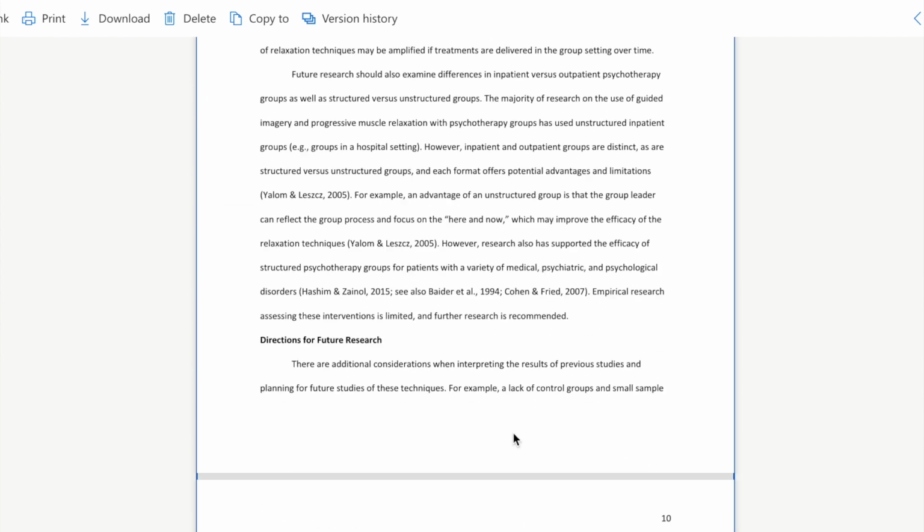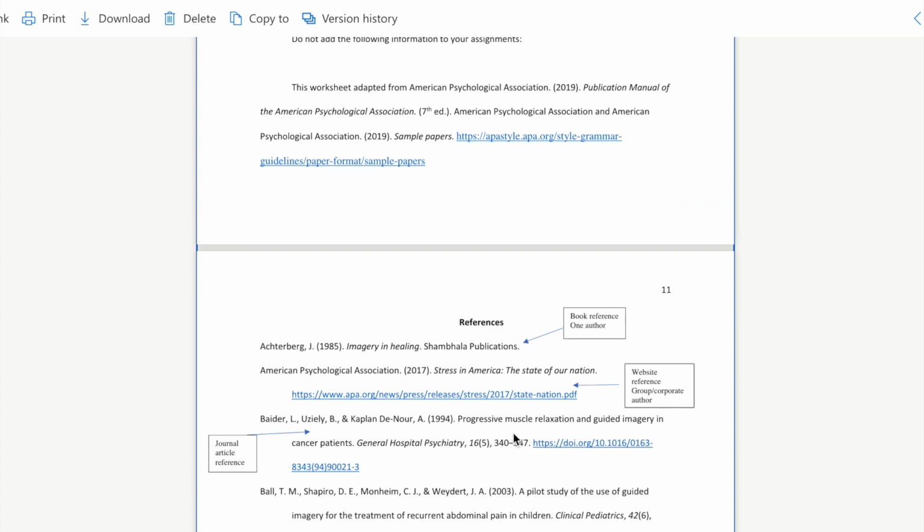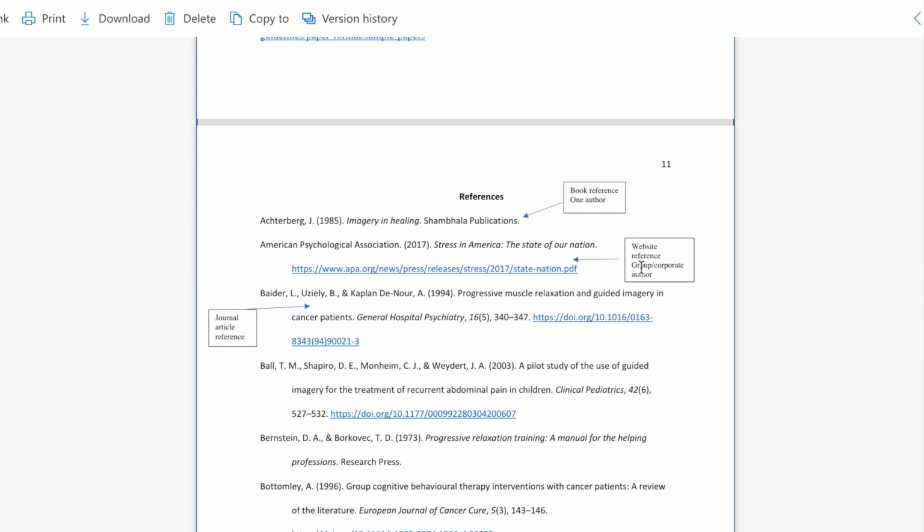So I got to go all the way down to the references page right here, and I have to read these squares here, a website reference with a group or a corporate author. So we didn't really have an author, so this one might work for us. So I have to look at this citation. So here's the name of the company that runs that website.